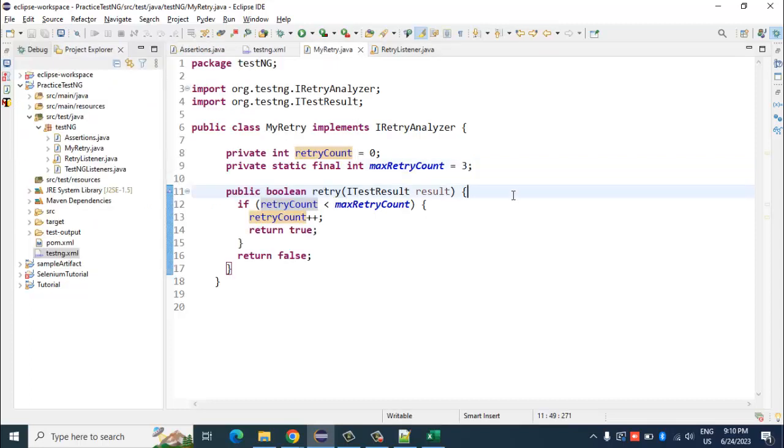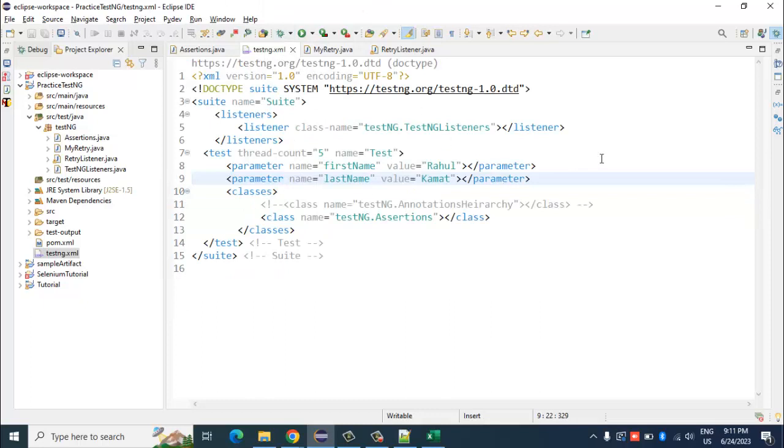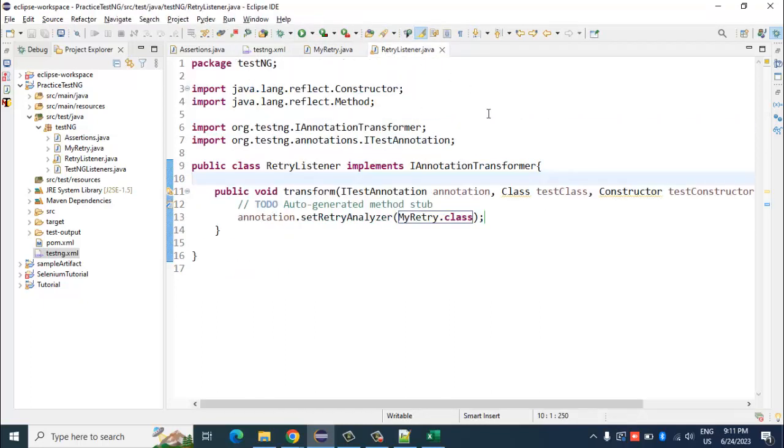I think I missed something. Oh yes, in testng.xml I forgot to mention the new listener which we have added, right? This IAnnotationTransformer, I forgot to mention that.